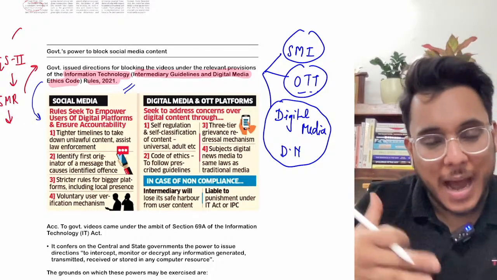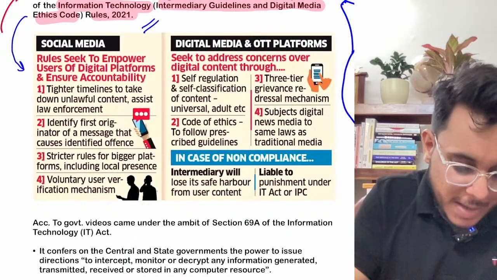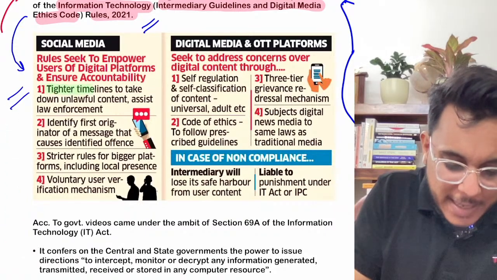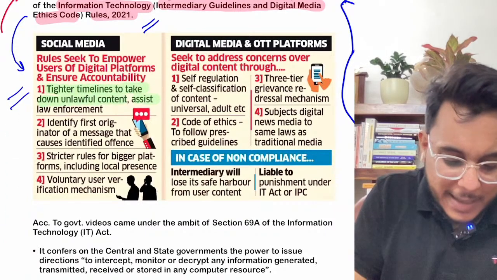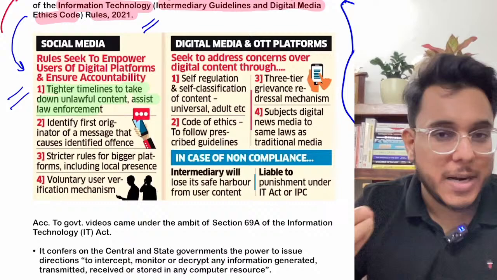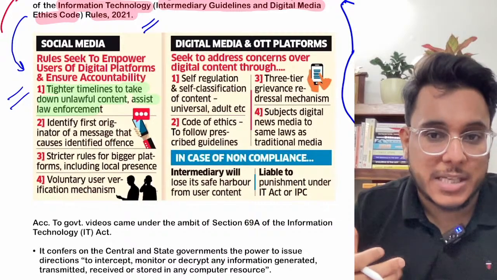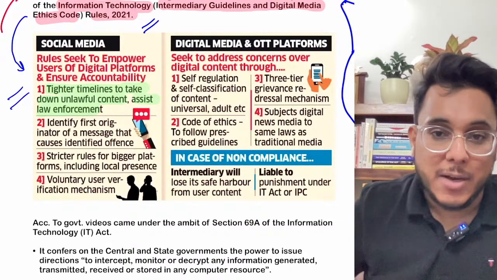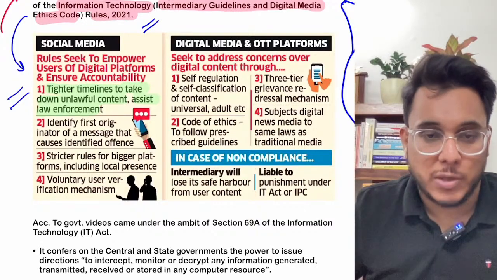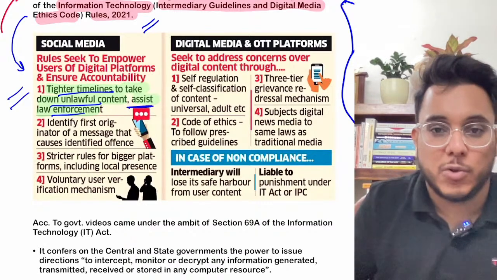Now let's see what are the rules within this. So first of all, when we talk about the rules for social media, these new IT Rules of 2021 provide that number one, there need to be tighter timelines to take down unlawful content and assist law enforcement. For example, the Ministry of Home Affairs asks YouTube that a particular XYZ channel is containing information which is not in the national interest, then that video is to be taken down. In very short timelines, it should not happen that after 6 months they take down the video. So tighter timelines to take down unlawful content, and they have to assist the law enforcement agencies.